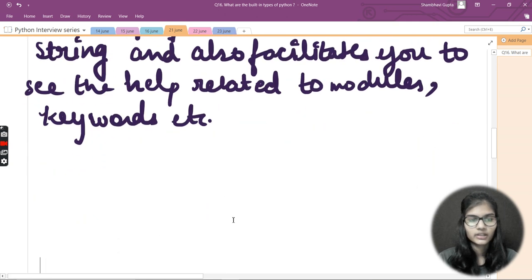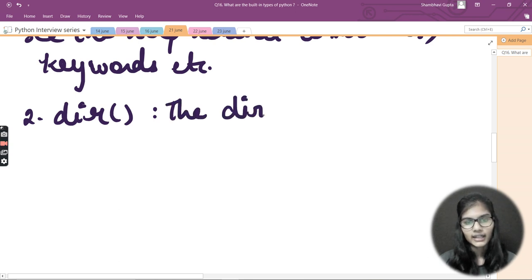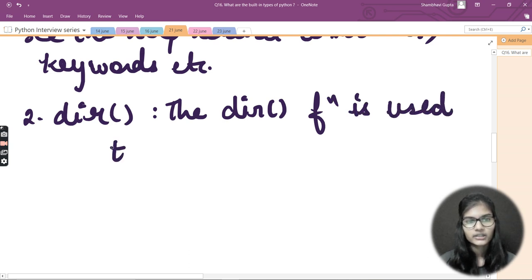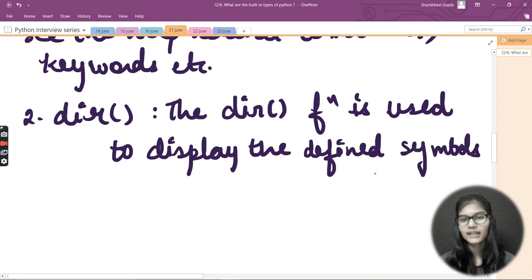Right? Let's move on to the next function, and that is the dir. Let me write that second here, the dir function. Now let's see what this is used for. The dir function is used to display the defined symbols. So whenever you want to see and display the defined symbols, in that case dir is the function which is actually used, right?